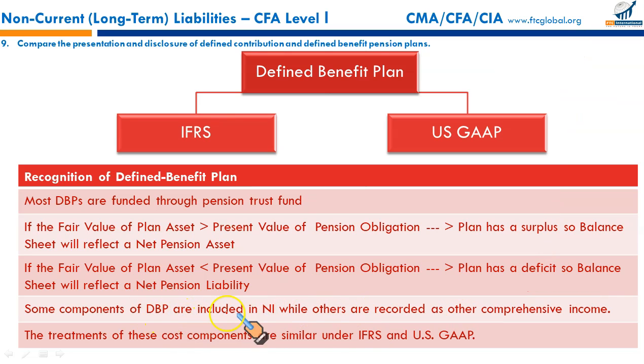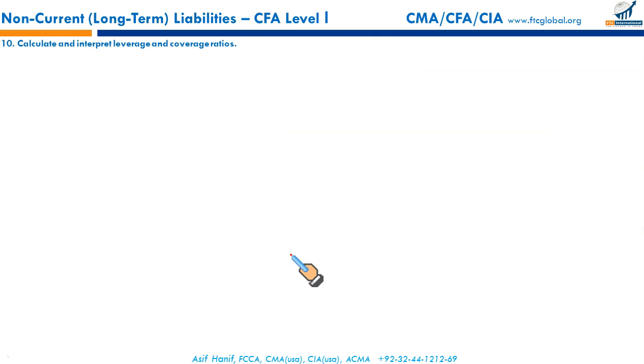Some elements are reported as part of the income statement, and this one specifically is reported in other comprehensive income. Treatment of these cost components is similar under IFRS as well as US GAAP. This is just a brief on a very complex topic, so you might feel a little left out, but that's what you need. No need to go any further.